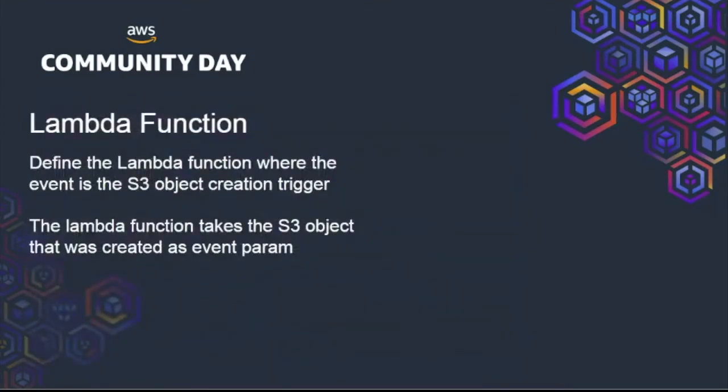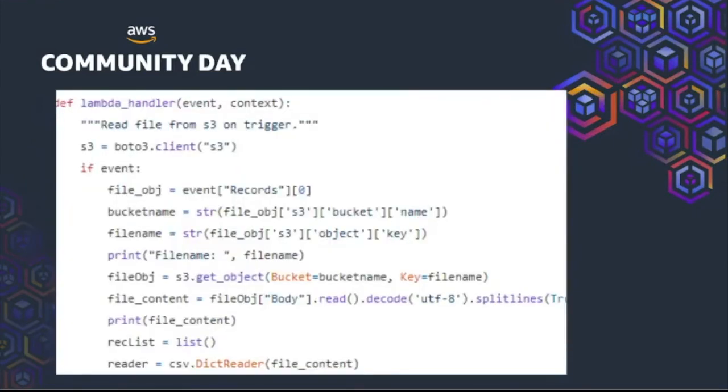The second is that we need to set up the trigger. You can set up the trigger in the UI part, but the handling and the respective trigger code must be as follows. Under the Lambda handler function, the event is the one where a new object is created in the S3 bucket. When that event occurs, we'll be trying to get the bucket name and the new object that was created, that is our file name. Once we get that, we'll be able to read the content of the entire CSV file using a DictReader. So let's define the reader as well.